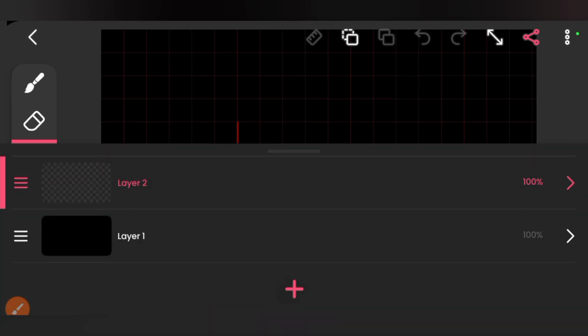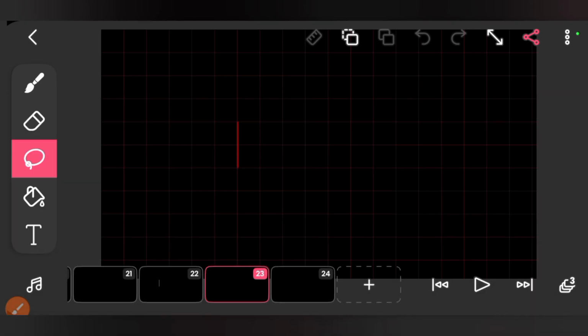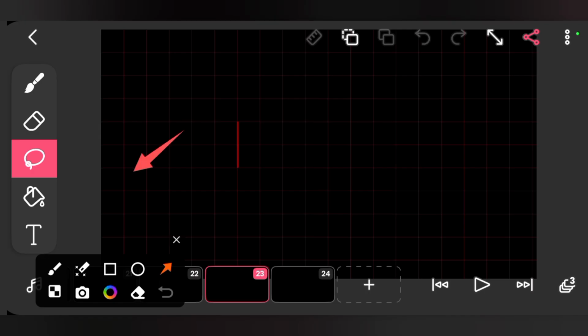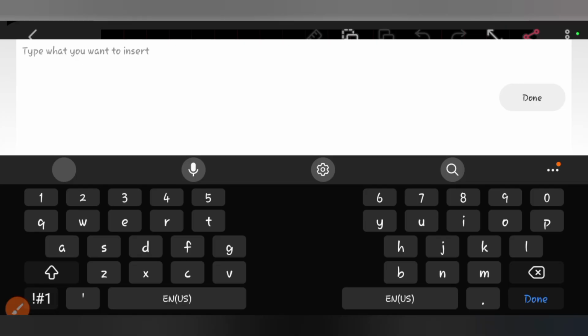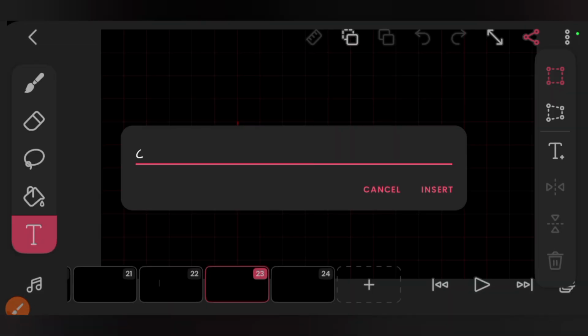Click on your layer icon, then click on plus, then we start creating the text one after the other, frame by frame. So you click on your text icon here, then click on your interface, then you type the first letter, which is C. You can make it capital letter, small letter, how you want your text to be. So you click on C, then done.